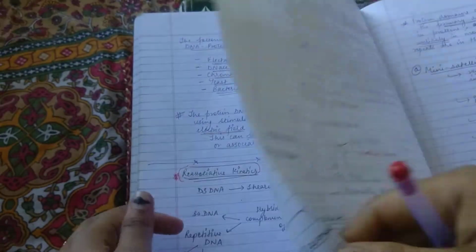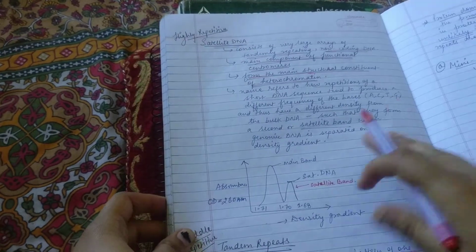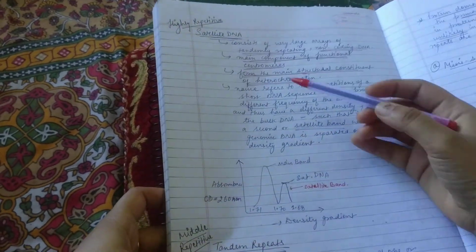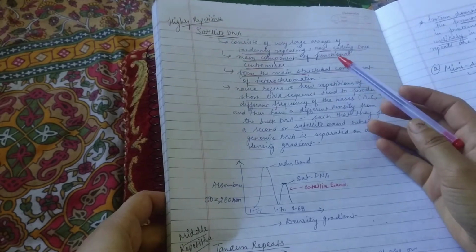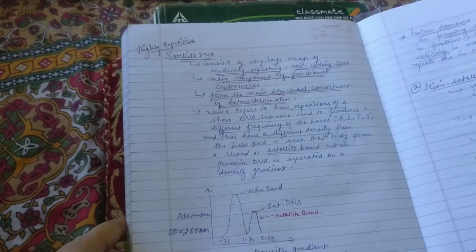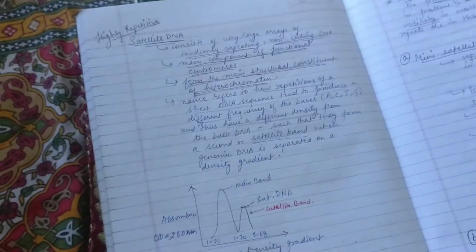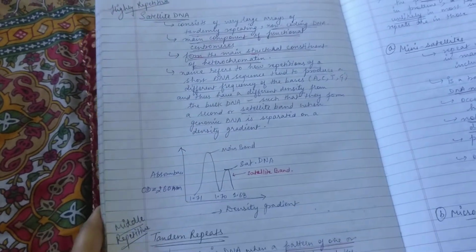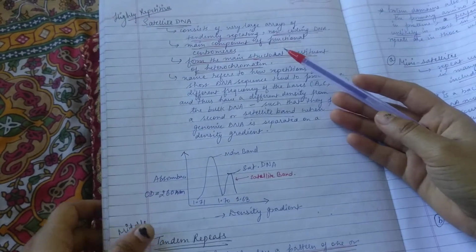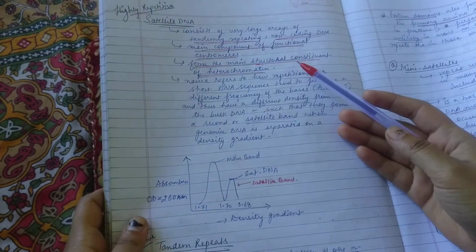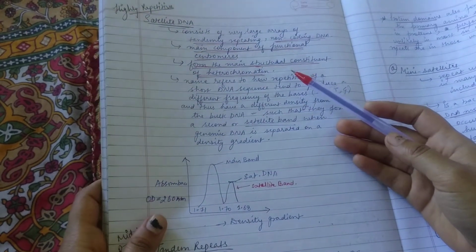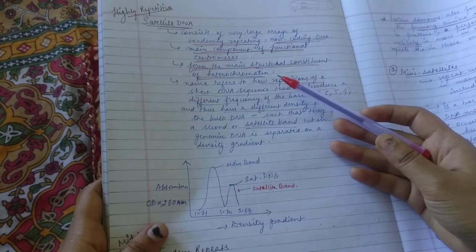Now, talking about highly repetitive sequence, the satellite DNA consists of very large arrays of randomly repeating non-coding DNA. These are the main components of functional centromeres, and they form the main structural constituent of the heterochromatin.